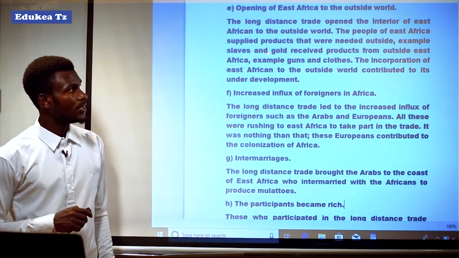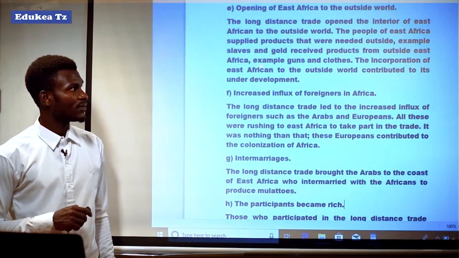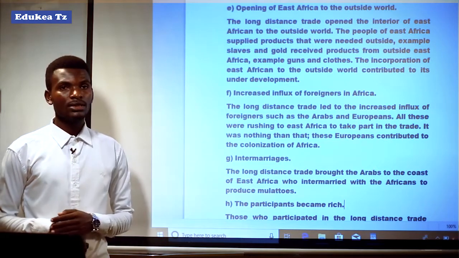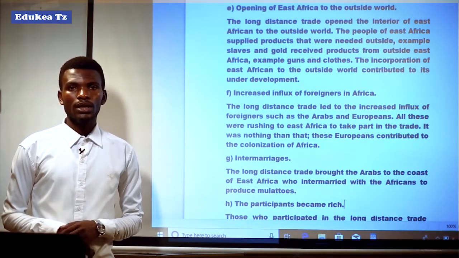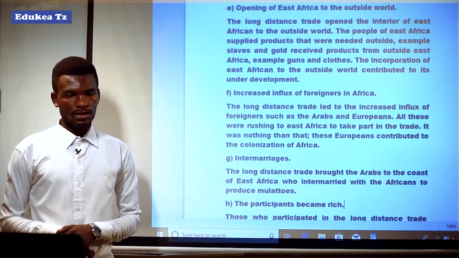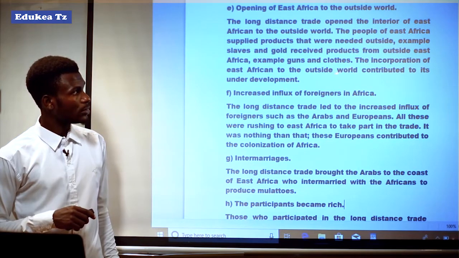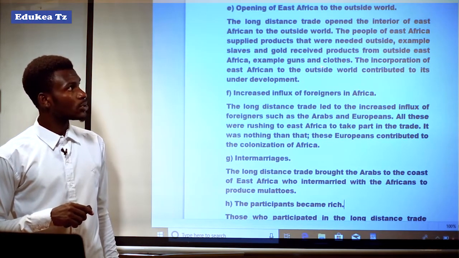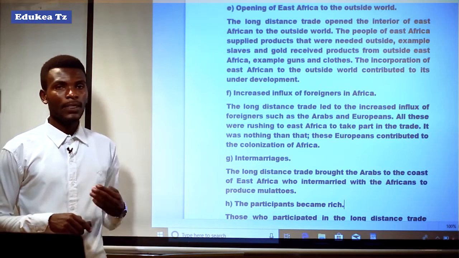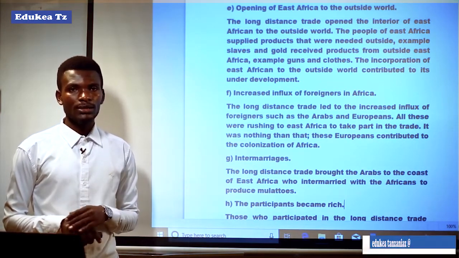The people of East Africa were supplying the goods which were needed outside, for example slaves and gold, and received products from outside East Africa, for example guns and clothes, which were produced in the outside world and brought to East Africa.